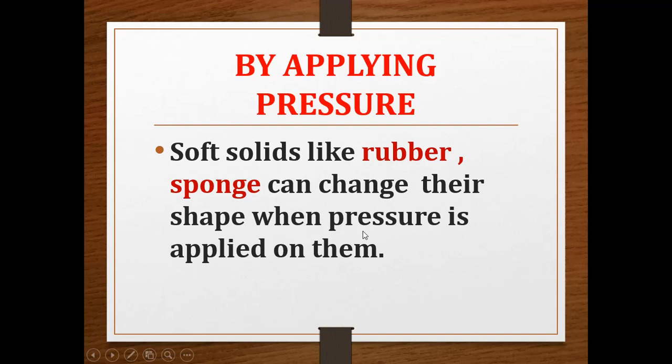If we press a sponge or rubber, we apply pressure to this soft solid, and we can see a change in its shape. So by applying pressure, we can change the shape of soft solids like rubber and sponge.